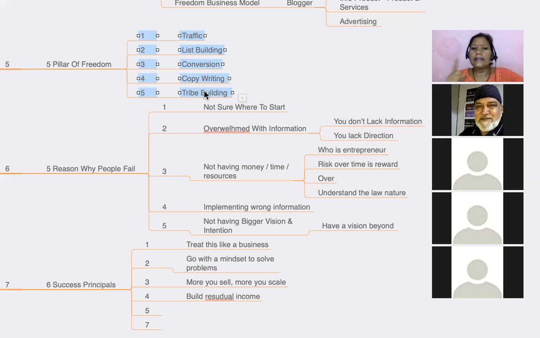Imagine that one ideal customer, or if you have an already established business, you must have one customer who you feel that if 10 customers like this come, or 1000 customers like this come, then life is set. Right. So imagine that one single person and have a one-to-one conversation with them. Okay. And write the content in that flow. You should not be talking to everyone. You should be talking to one and only one person. Right. So the copywriting thing you can follow. There are so many other aspects of copywriting, but you have to master it.